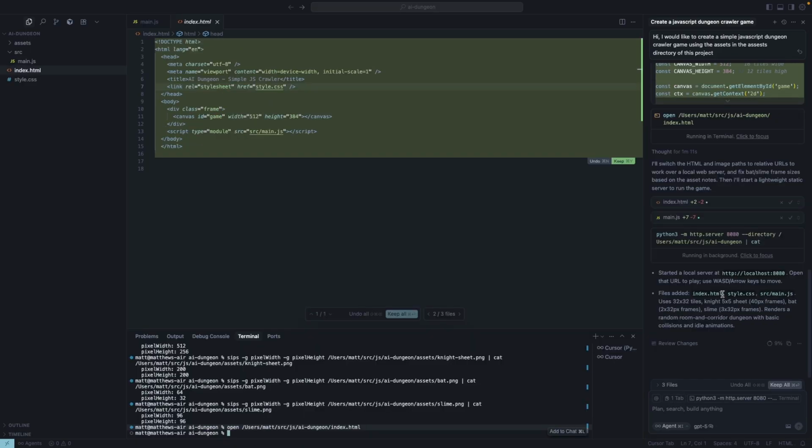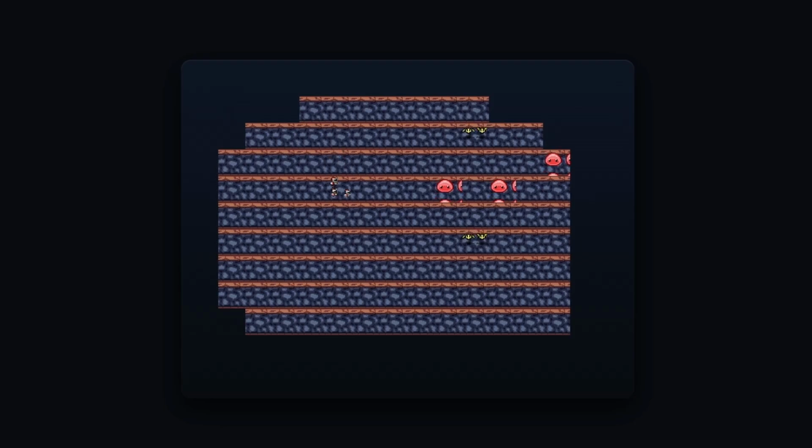Start a local server, open this URL to play. Okay, here we go. It's done something. I mean, it's kind of cool. All right, so obviously there are some... Oh, there's actually some collision detection. It won't let me walk off the side of the map. That's cool. I like that.